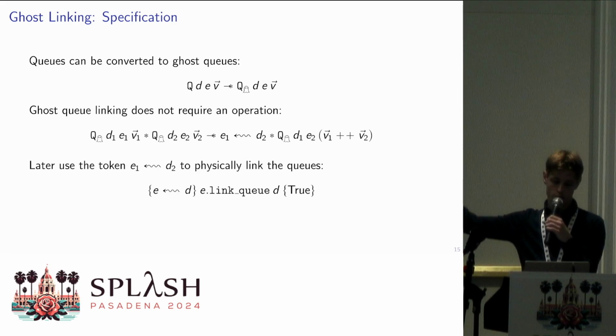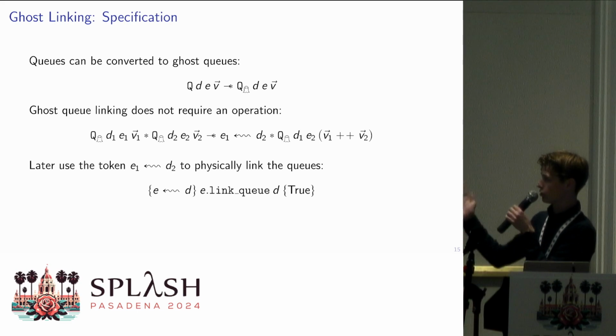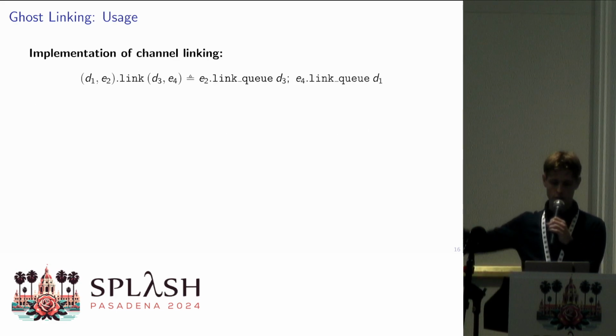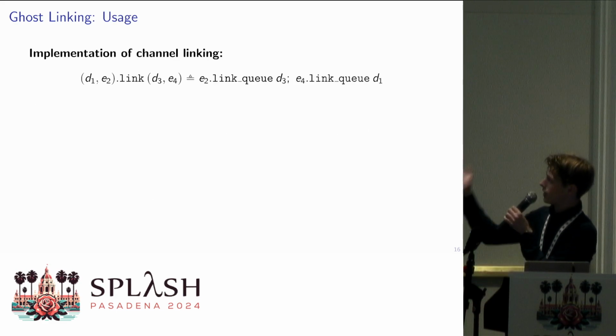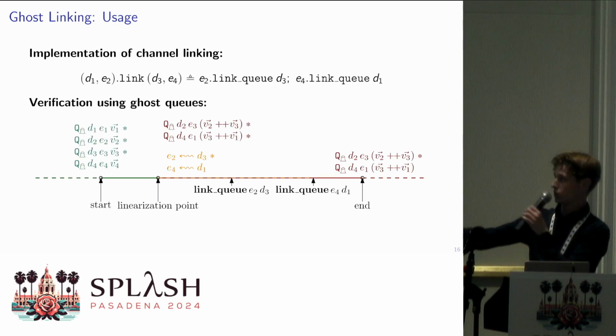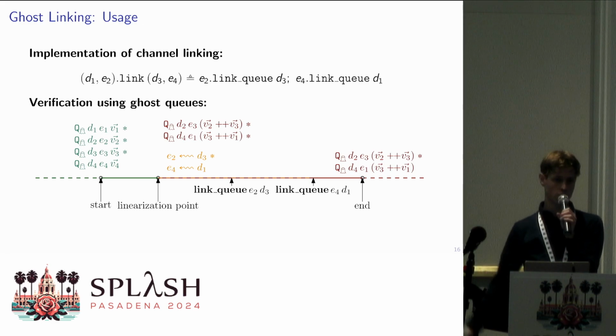And then we use this token with a standard Hoare triple because we no longer have to worry about the linearizability, because the ghost queues are already linked. So how are we going to use this? Well, here's again the implementation of linking for channels. What we're going to do is start with these ghost queues.